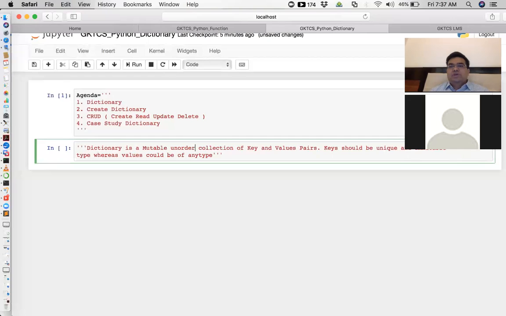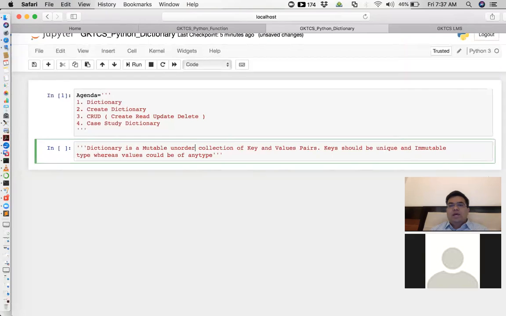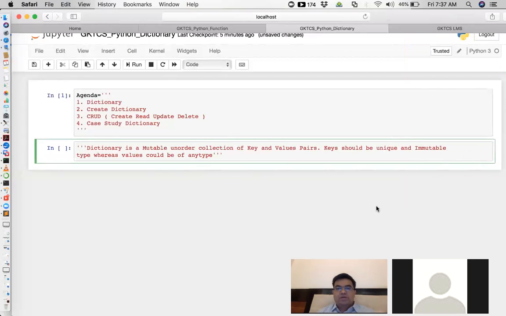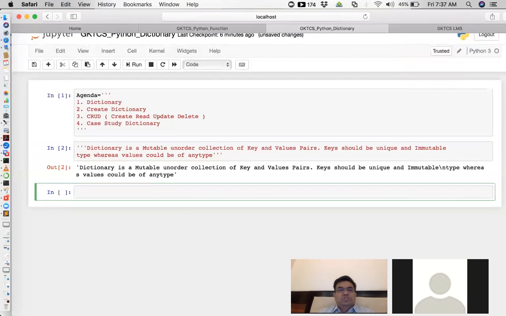In this case, we have to remember that keys should be unique and immutable type, whereas values could be of any type, mutable or immutable. No problem. Are you clear for this? Yes, sir. Okay, great.